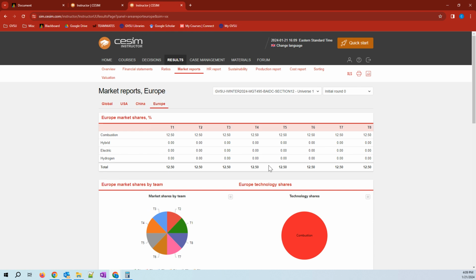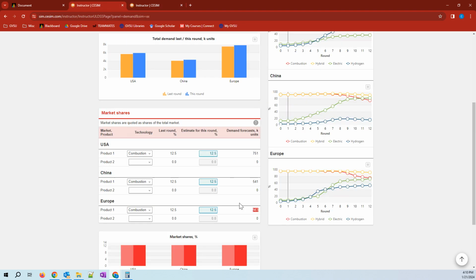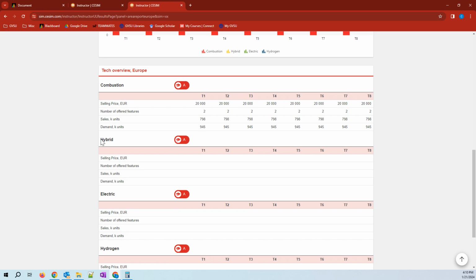And I'm trying to go a little higher in Europe over 945, fully knowing the fact that some people may start selling hybrid, and then the overall demand of combustion cars may go down. So I will have to sweeten my deal of the price and the feature and the promotion that I will have to give.